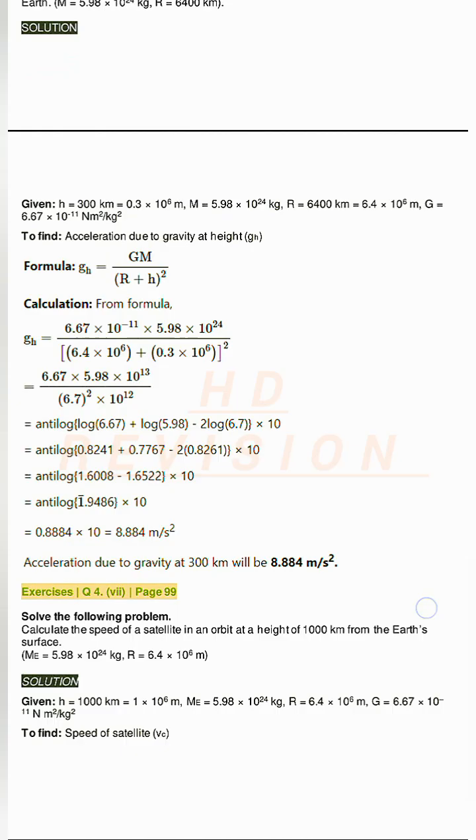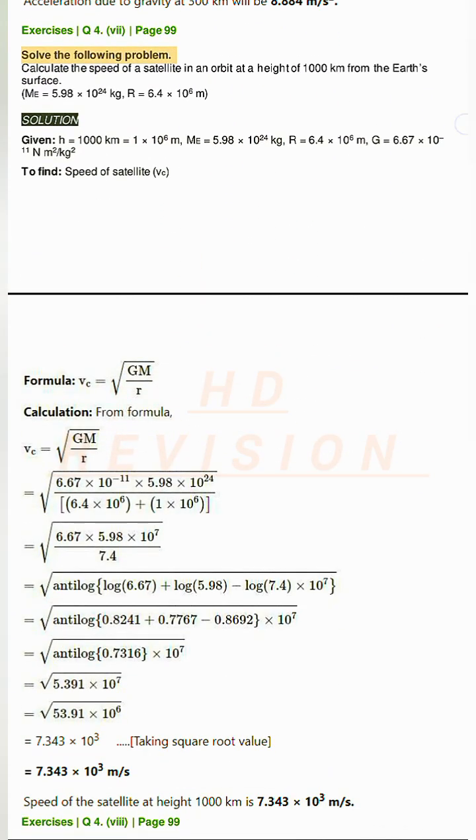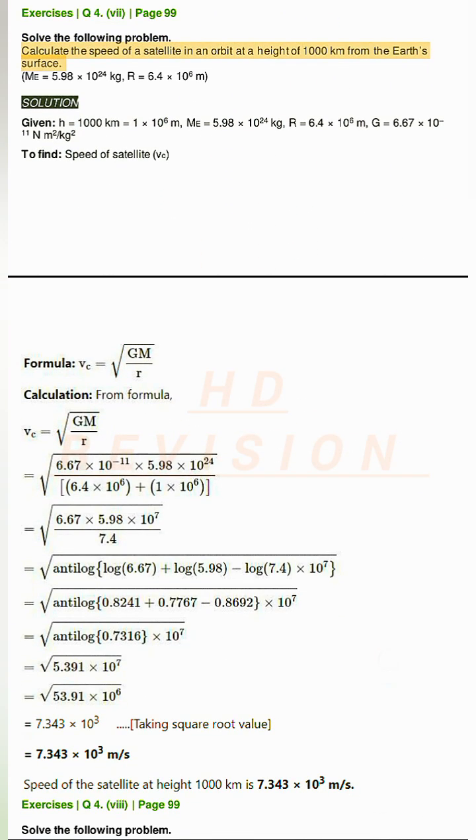Exercises Q4. B page 99. Solve the following problem. Calculate the speed of a satellite in an orbit at a height of 1000 km from the Earth's surface. M equals 5.98 times 10²⁴ kg, R equals 6.4 times 10⁶ meters. Solution. Given h equals 1000 km equals 1 times 10⁶ meters, M equals 5.98 times 10²⁴ kg, R equals 6.4 times 10⁶ meters, G equals 6.67 times 10⁻¹¹ Newton meter squared per kg squared. To find speed of satellite, v.